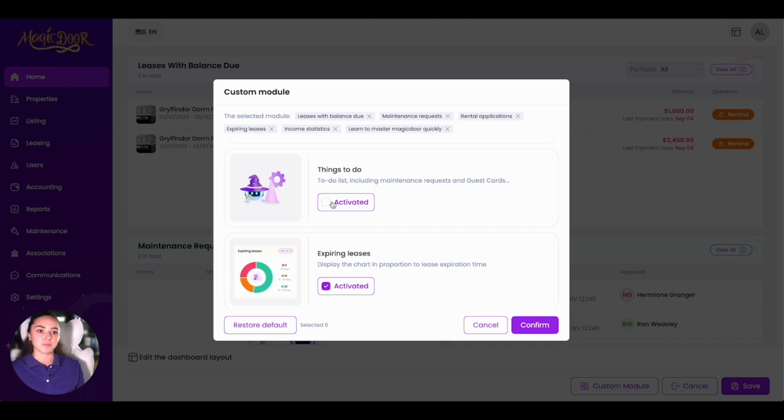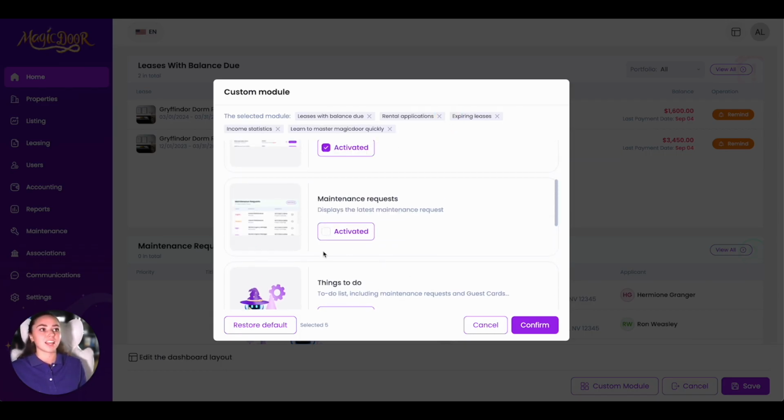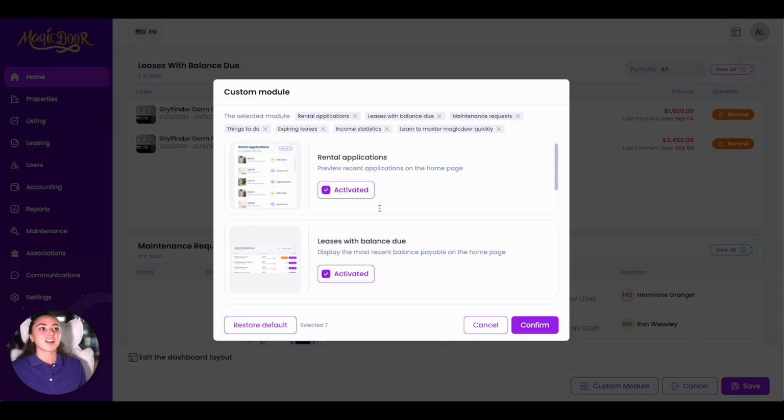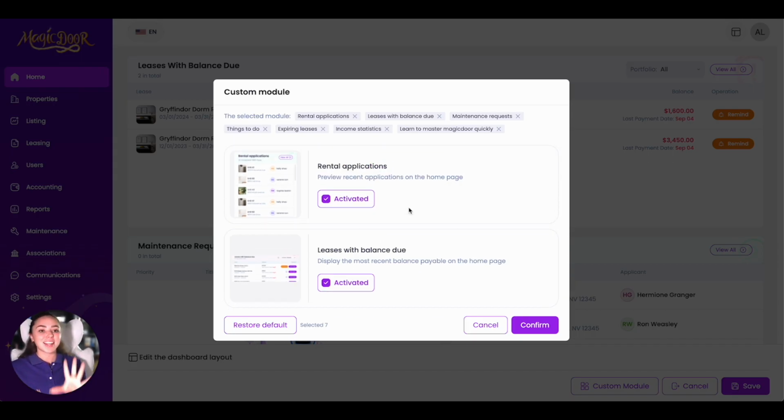Alternatively, you can go up here and see what is currently selected, and you can simply press X. That will also remove it, and as you can see now, I put X on maintenance request, and now there is no check mark. To reactivate it, simply click the check mark. You can also press Restore Default, which is going to add all 7 of the module options back to your home page. So customize this however you want, and now the most important step is to press Confirm.